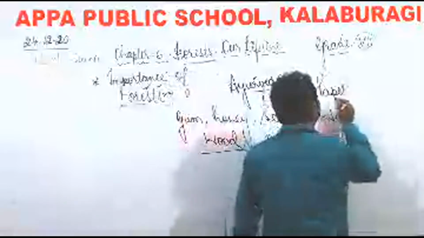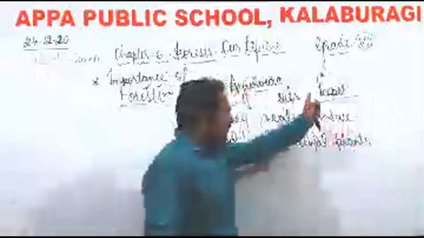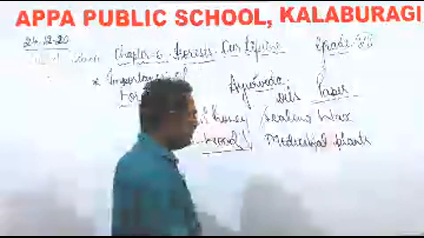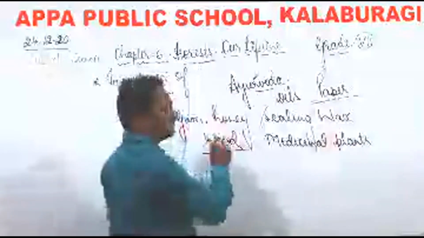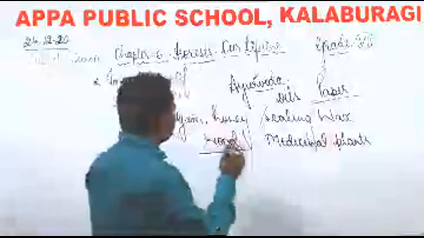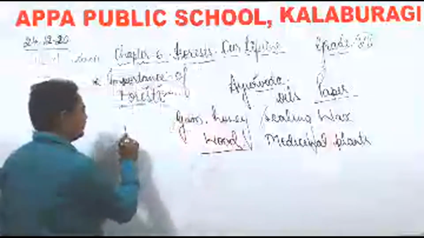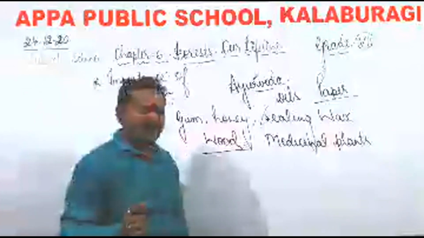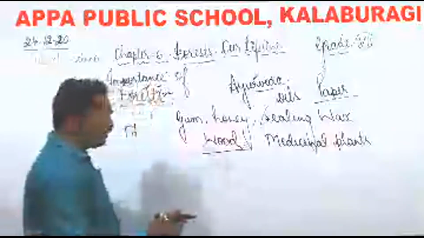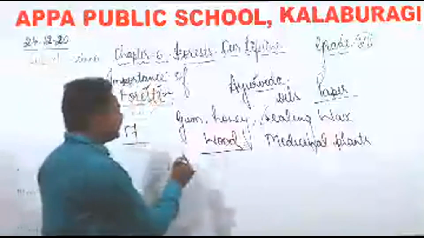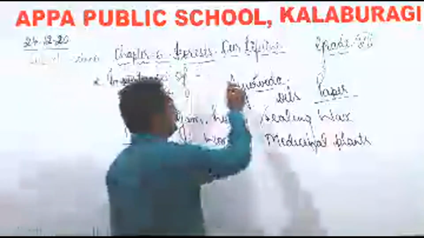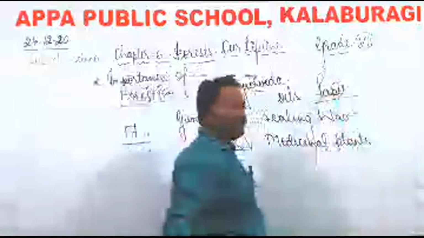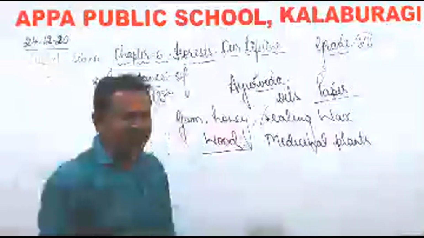So paper, even the paper we are getting from the forest only. They say that 17 completely grown trees are required to make a ton of paper. Okay, so we are getting the paper also from the forest.